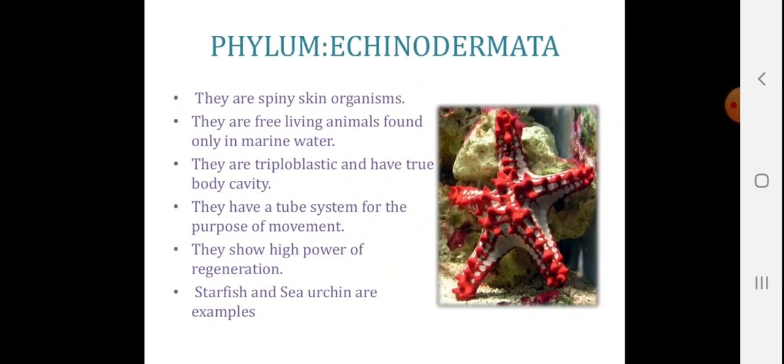Echinodermata. They are simply spiny skin organisms. They are free-living animals found only in marine water. They are triploblastic and have a true body cavity. They have a tube system for the purpose of movement. They show high power of regeneration. Starfish and sea urchin are the examples.